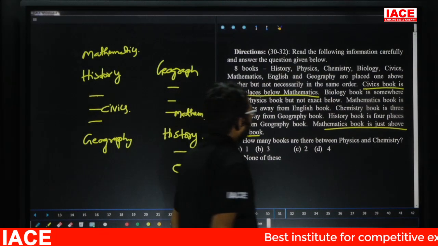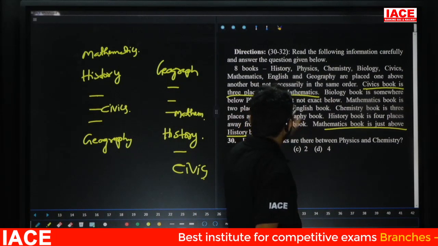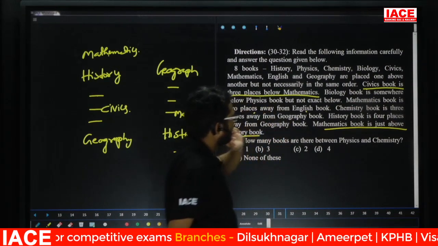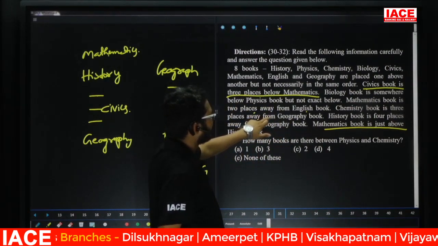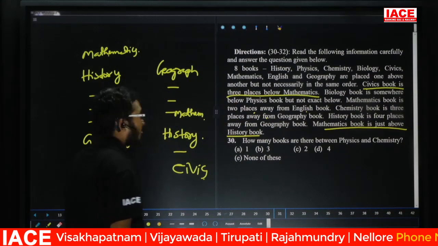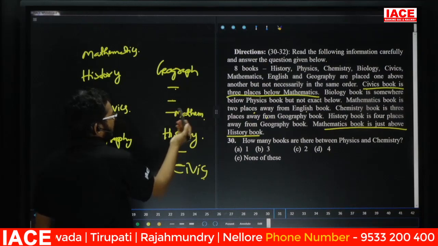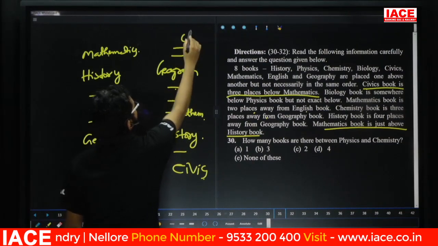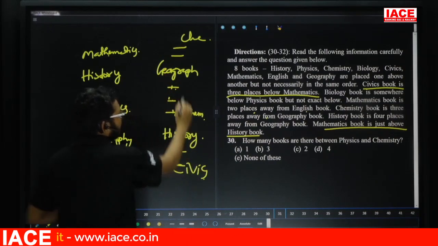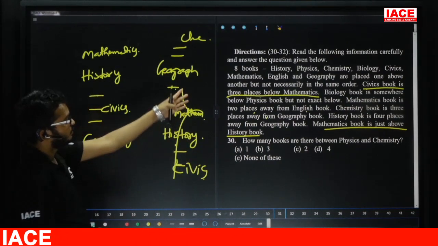Biology book is, leave it. Mathematics book is 2 places away from English. Next. Chemistry book is 3 places away from geography. Take here. Chemistry 3 places away from geography. Geography 1, 2, 3. Chemistry no chance. Geography 1, 2, 3. The different is what? Chemistry. Once count 1, 2, 3, 4, 5, 6, 7. No chance. This possibility is wrong. Why? Because they give total 8 books.